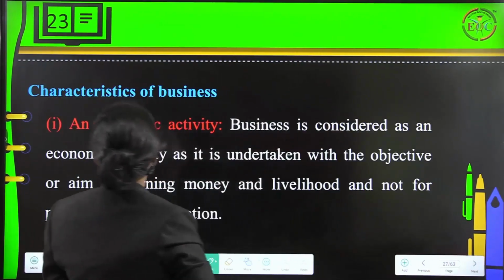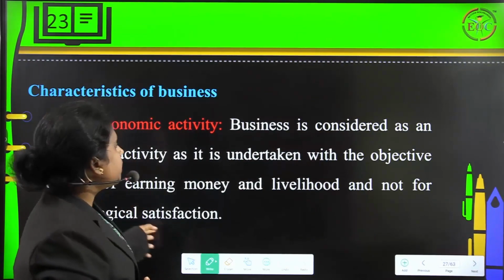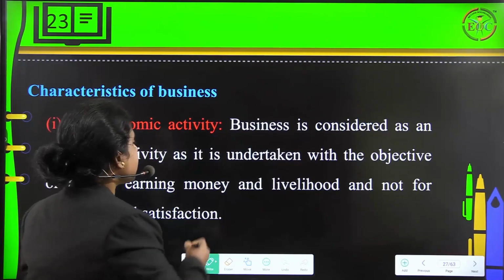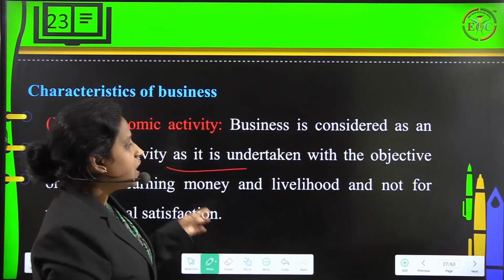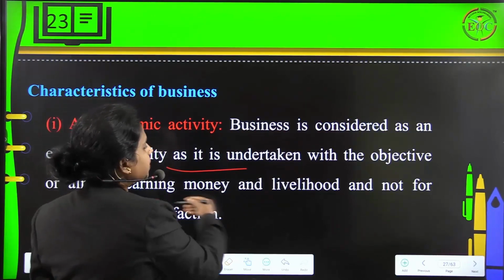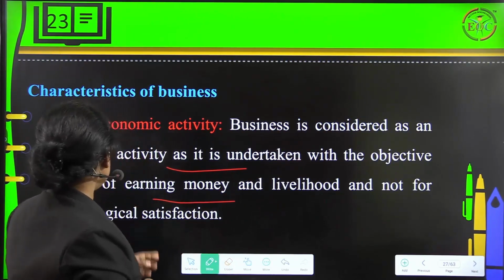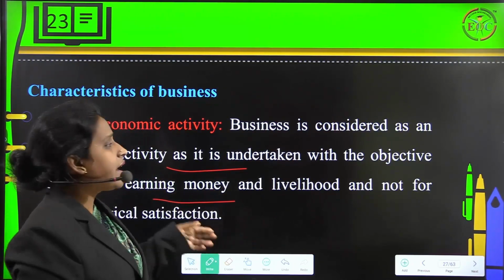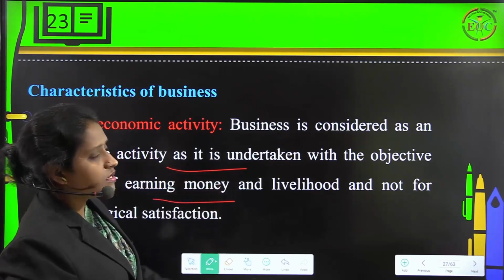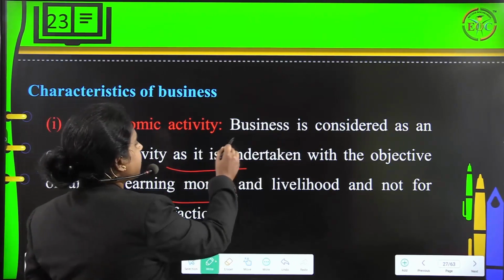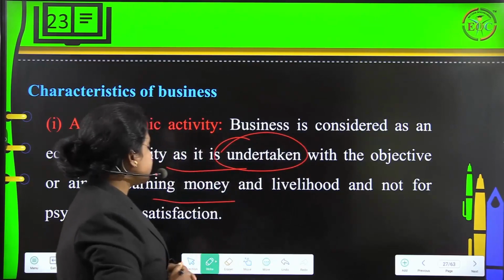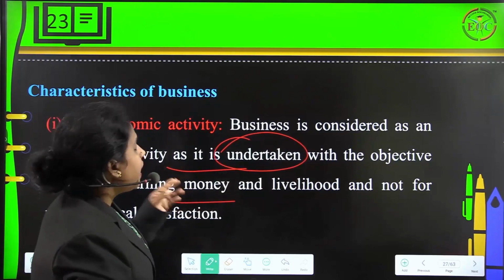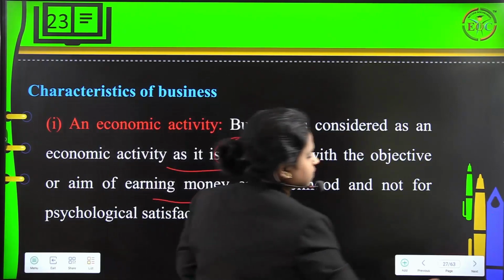Then characteristics of business. Here we have economic activity, and business is considered as an economic activity as it is undertaken with the objective or aim of earning money and livelihood and not for psychological satisfaction. So as an economic activity, a business has some objective or aim of earning money and livelihood and not for psychological satisfaction.